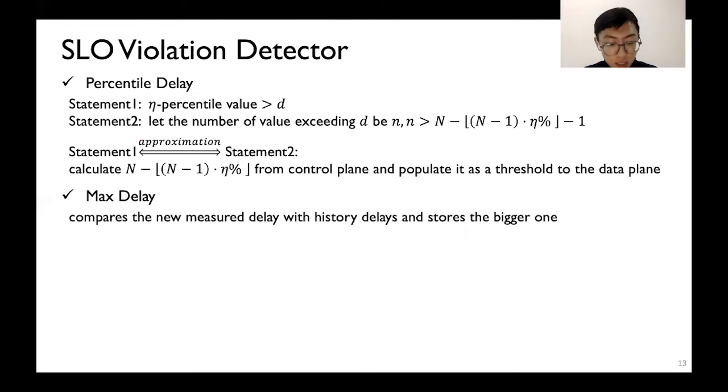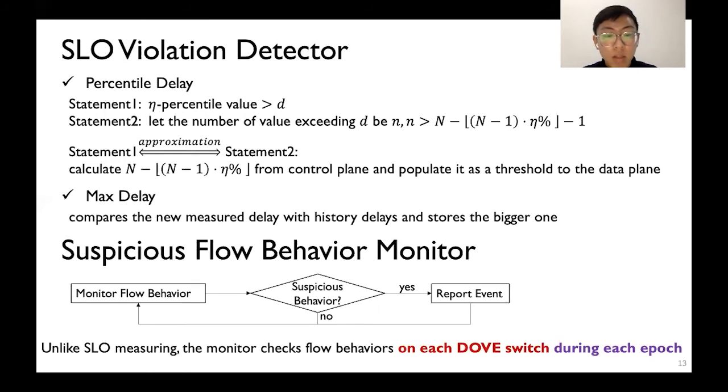Here's the interesting part. We can then simply count the number of delays exceeding d and then compare the number with the threshold installed from the control plane. At last, the SLO violation detector measures the maximum delay of the current epoch. Next, we look into the suspicious flow behavior monitor to see how it gathers causal information.